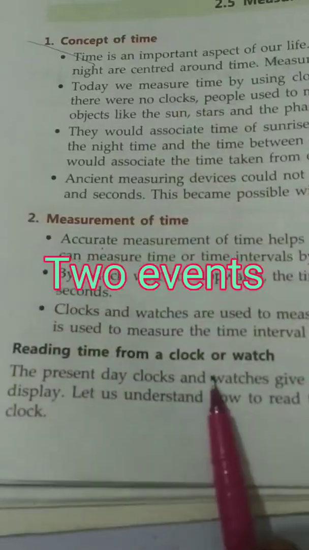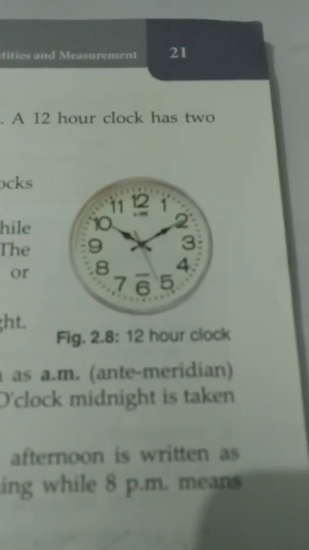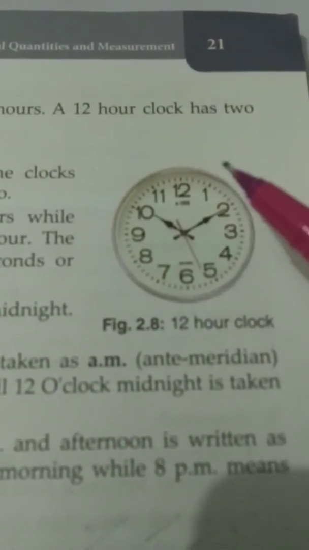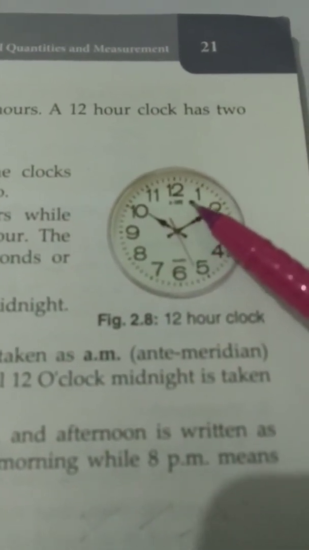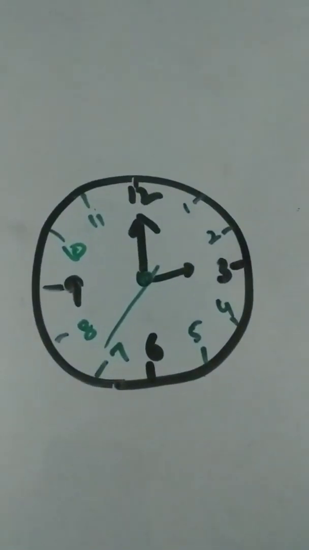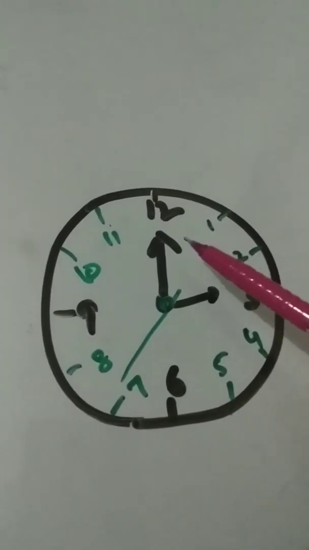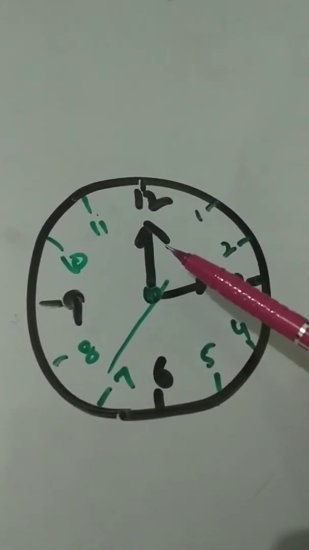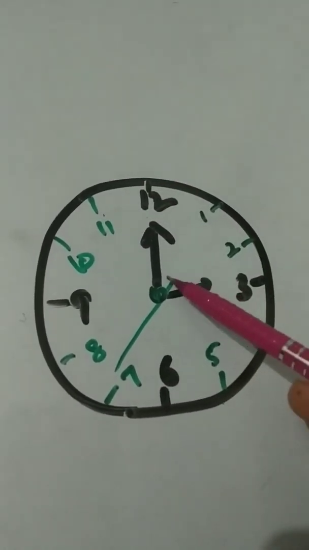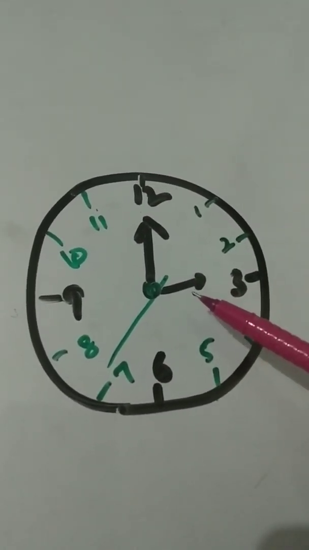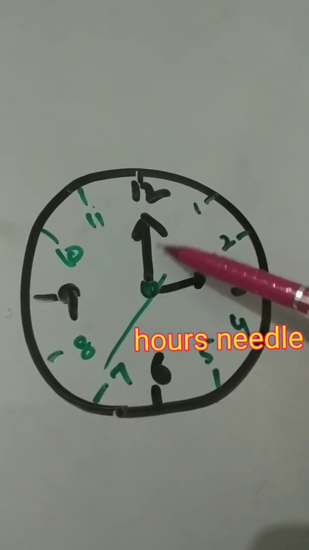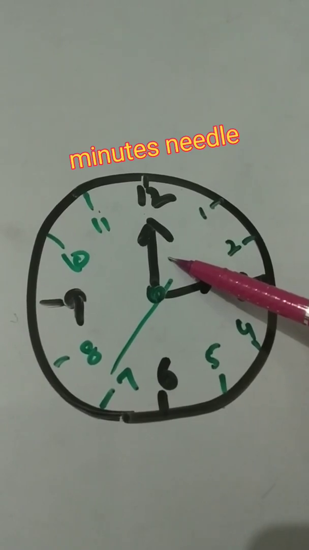Reading time from a clock or watch. Present day clocks and watches give time either in 12 hours display or 24 hours. Now let's discuss. In a 12-hour clock, time is expressed in 12 hours. A 12-hour clock has two needles, the shorter is called hour needle, and the longer needle is called minute needle.